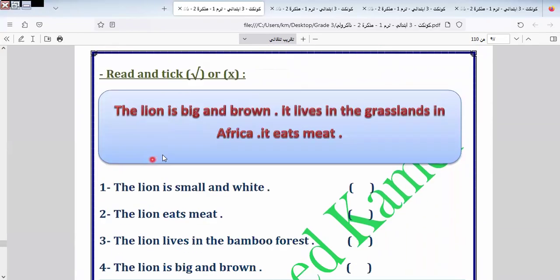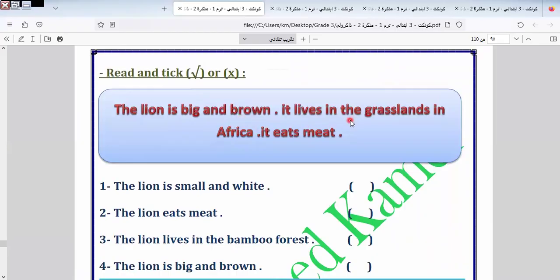The lion is big and brown. It lives in the grasslands in Africa. It eats meat. The lion is small and white. Wrong, because here it is big and brown. As we know, lions eat meat. The lion lives in the bamboo forest? No, in the grasslands. The lion is big and brown. It's right. Let's continue the rest of the exercise.